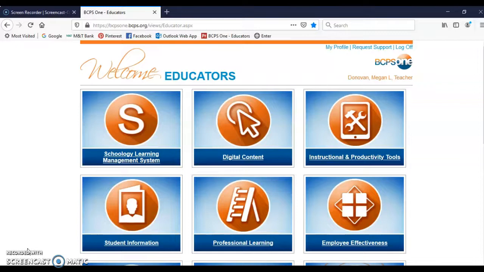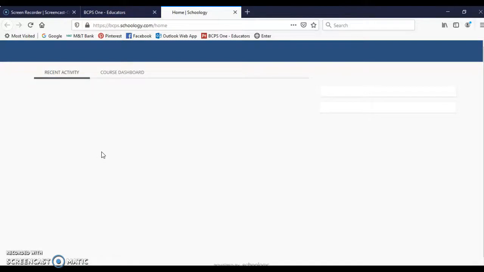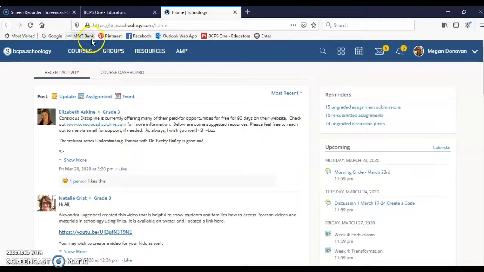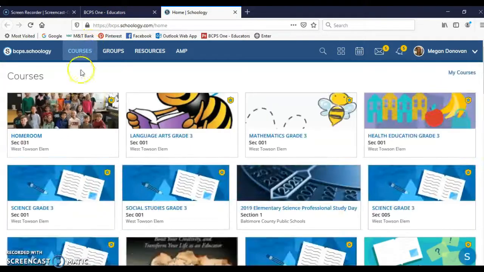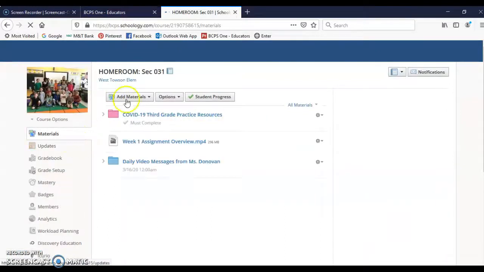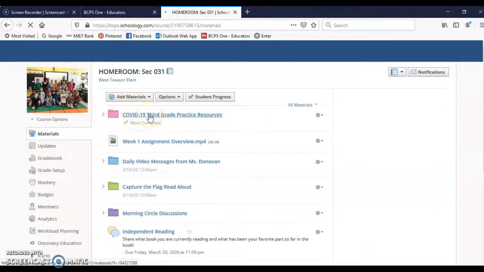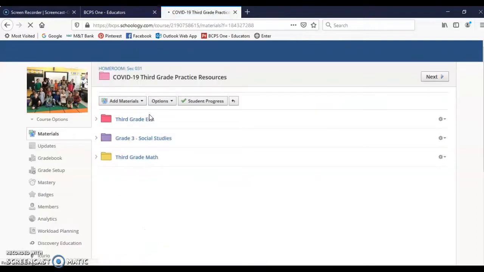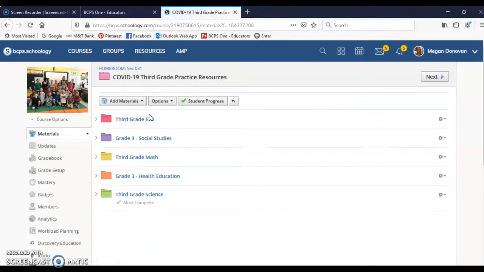So let's start. You're going to log on to BCPS1 and click on Schoology. Once you get into Schoology, you're going to continue to progress the way you always do. So you're going to go to Courses and that Homeroom tab. When you get to the Homeroom, you're going to go to the third grade practice resources. And we're going to be looking at week 2, and we're going to go subject by subject.